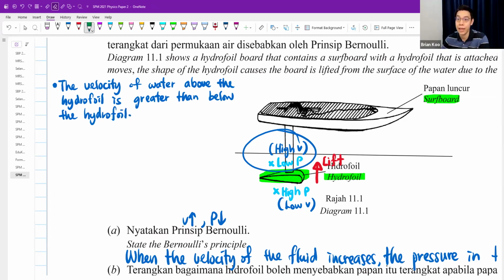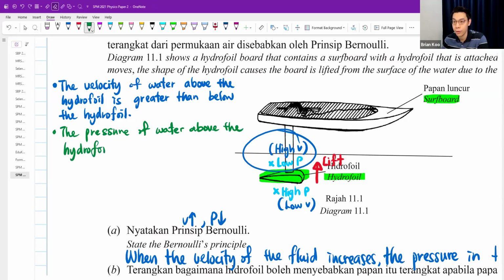Okay. Then the pressure of water above the hydrofoil is, okay, on top there is low pressure. Pressure above the hydrofoil is low, down there is high. Is lower than below the hydrofoil.